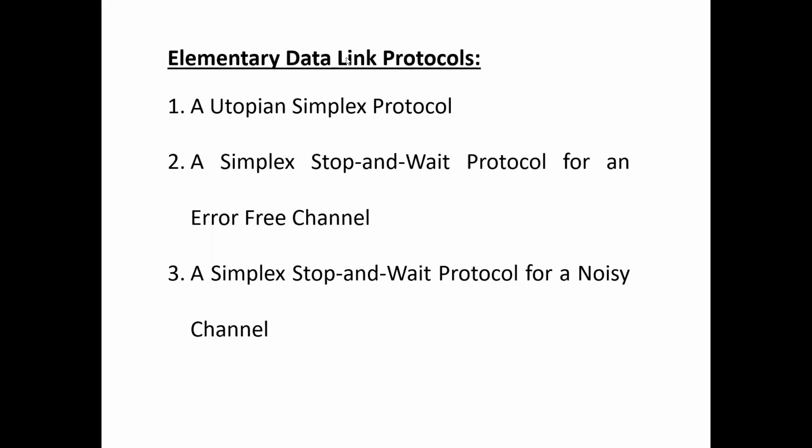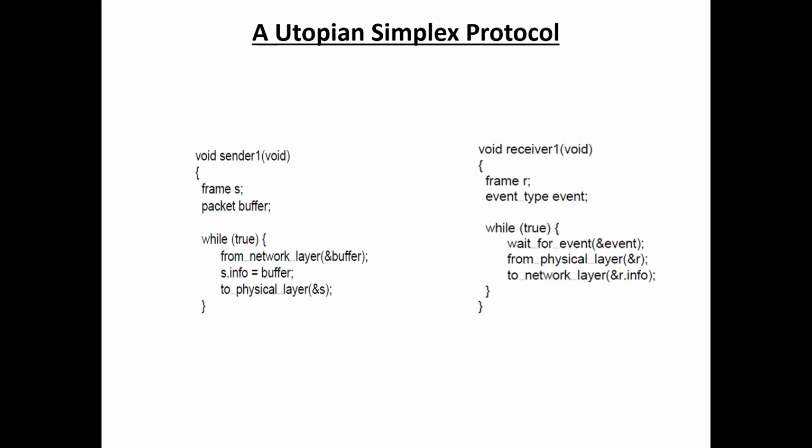Let us discuss each elementary data link protocol. The first one is the utopian simplex protocol. This protocol is simple, with only one-way transmission. It provides for data transmission in one direction only, from sender to receiver.